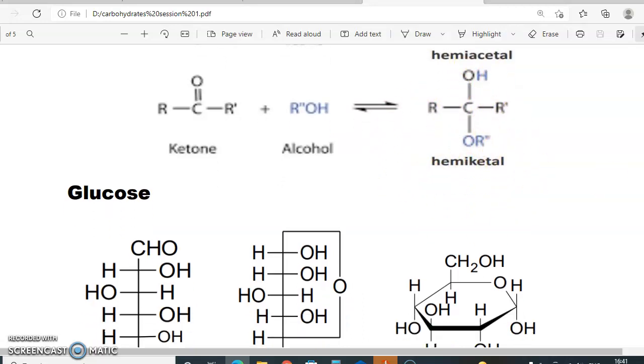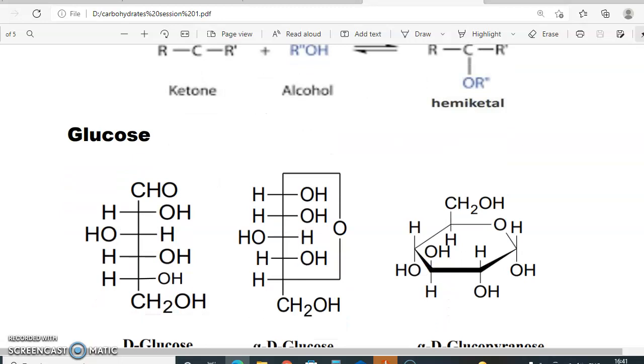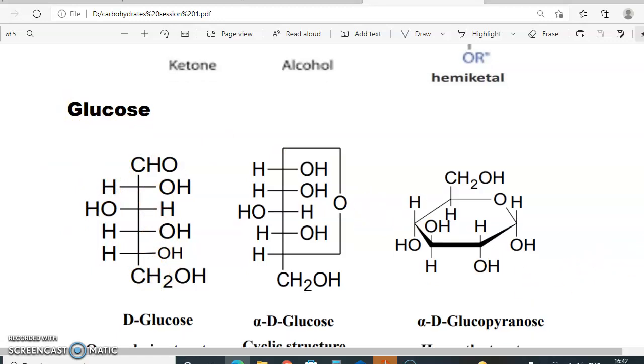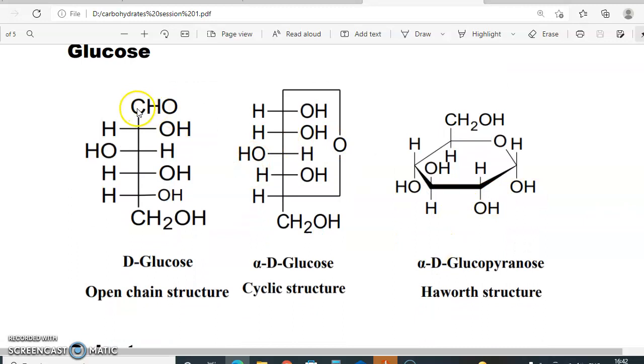Now we will see the Haworth structures of glucose, galactose and mannose. Please note, this is the open chain structure of glucose. Now in glucose, if you see, there are 1, 2, 3, 4 and 5 hydroxy groups and 1 aldehyde group. Out of the 5 hydroxy groups, the hydroxy group at the 3rd carbon is on the left hand side, whereas all the rest of the hydroxy groups are on the right hand side.